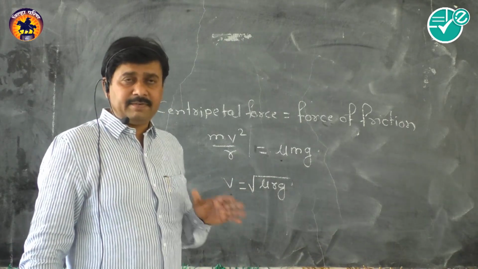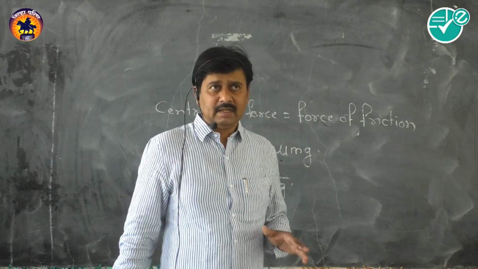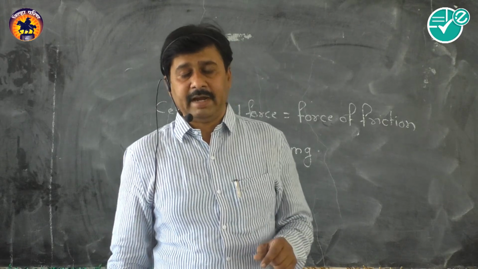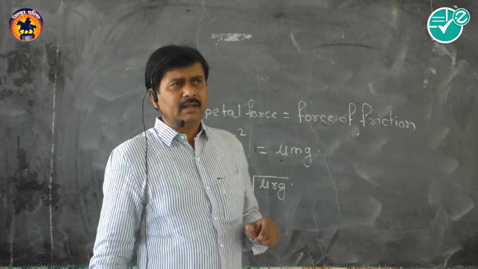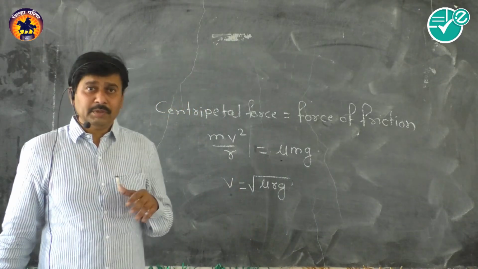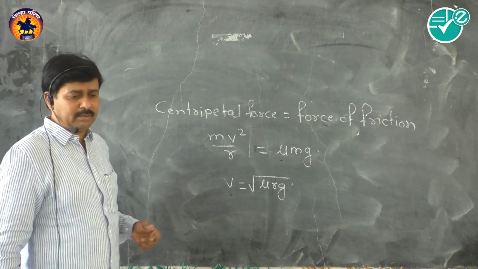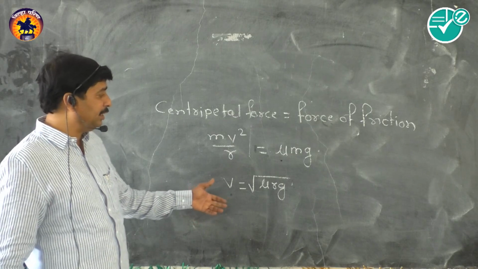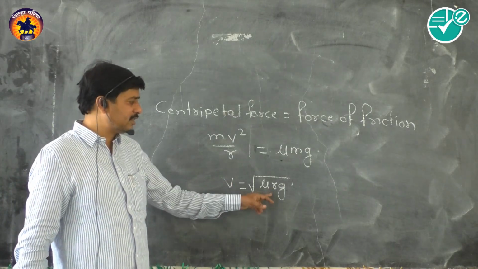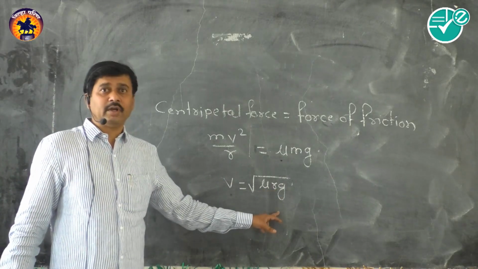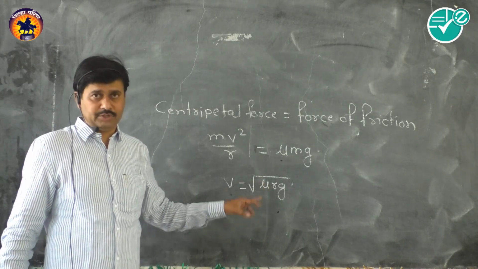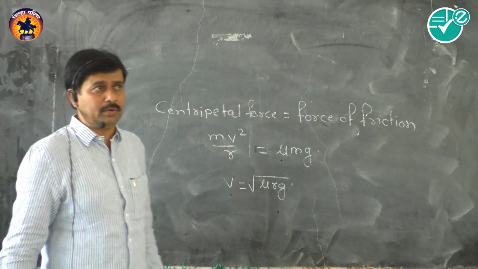So to increase this safety speed, alternative remedies can be adopted. The frictional force will have to be increased, because the maximum safety speed depends directly on the radius, the acceleration due to gravity at that point, and the force of friction between the tires and the road.